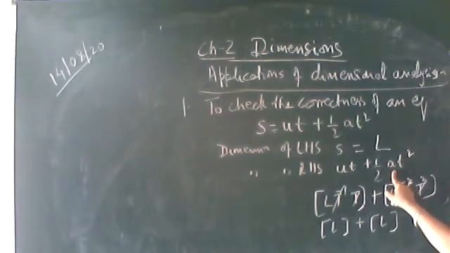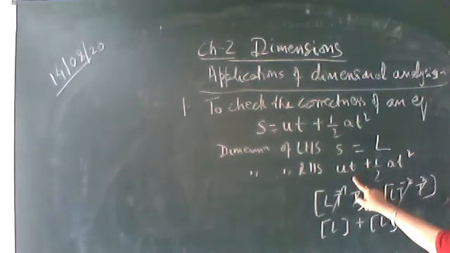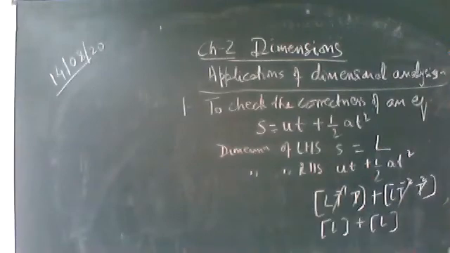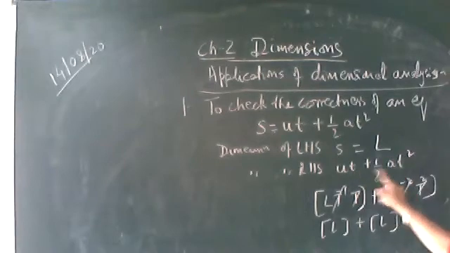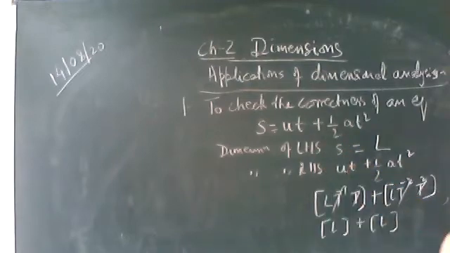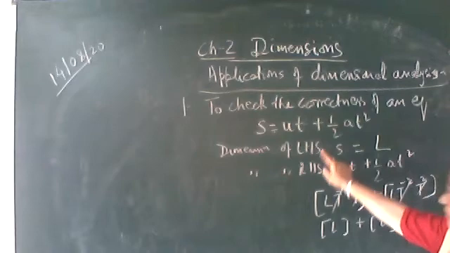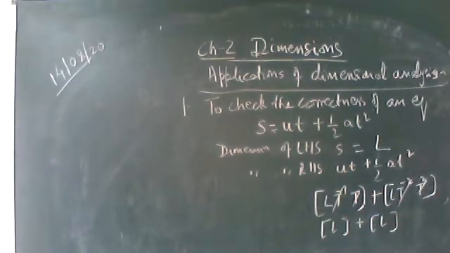Whatever be the number of terms on the right hand side, each term should have the same dimension as that on the left hand side. So here there are two terms and both the terms have the same dimension as that on the left hand side. So the equation is dimensionally correct. You will leave it here only, and then you can write down that the dimension of left hand side is equal to right hand side. So the equation is dimensionally correct.